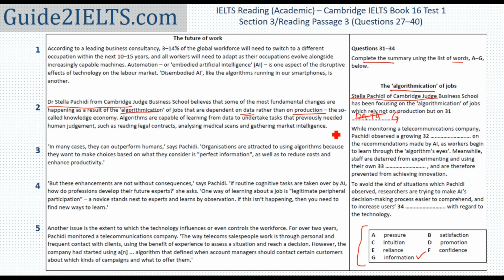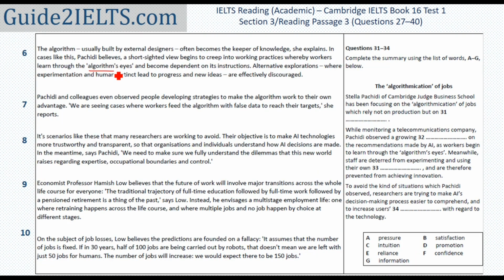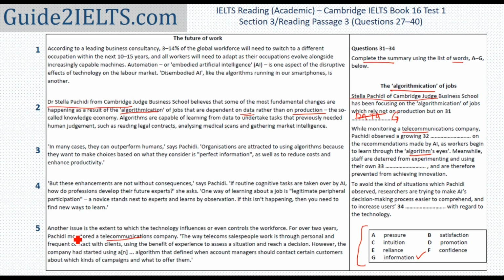We continue reading the question now. While monitoring a telecommunications company, she observed a growing something on the recommendations made by AI as workers begin to learn through the algorithm's eyes. This one sentence has two key phrases, both from different paragraphs. Telecommunications company is from paragraph 5, while algorithm's eyes is from paragraph 6. And growing is an increase in something. So I'll start scanning from paragraph 5 to see if there is a mention of something increasing and to see if there is a mention of workers or staff members or employees.